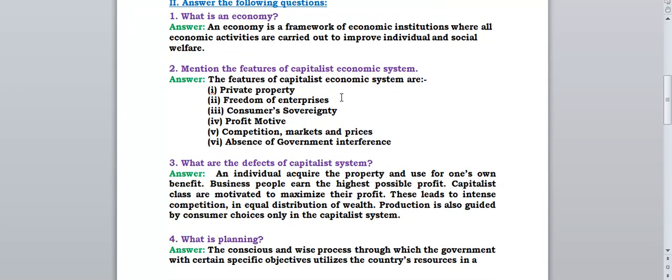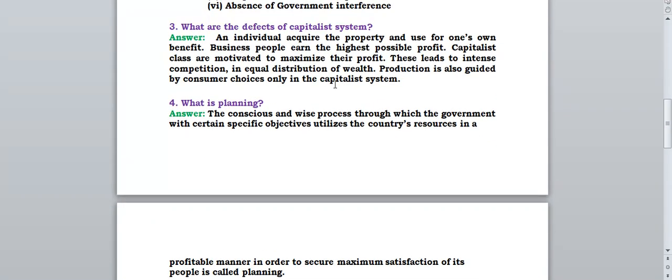Now we'll move towards the third question. What are the defects of capitalist system? Just now we have read about the features of capitalist system. Now we'll discuss the defects. An individual acquires property and uses it for one's own benefit. So what do the people in capitalist system do? An individual takes the property and uses that property for his or her benefit.